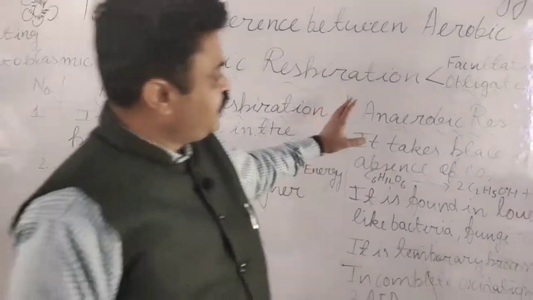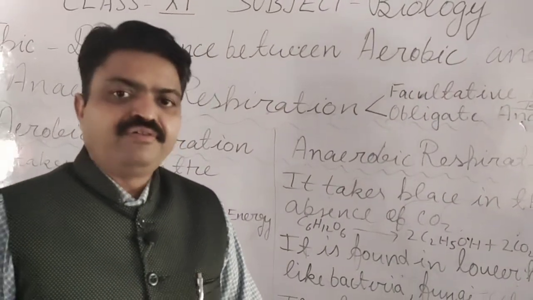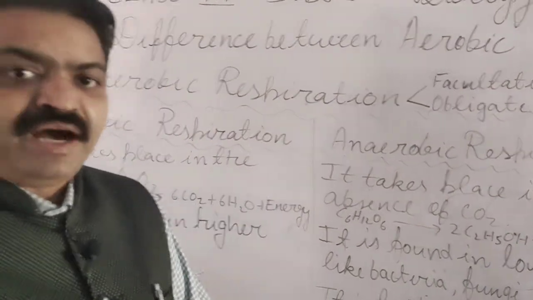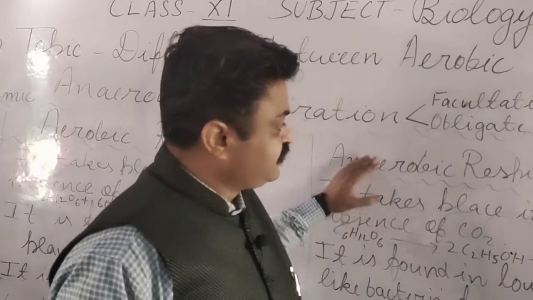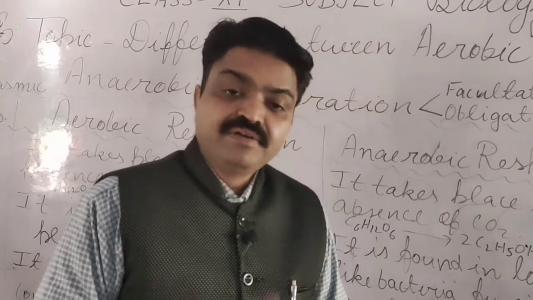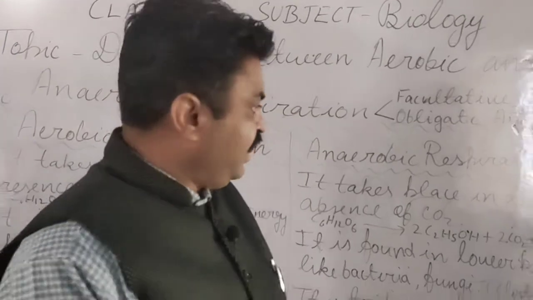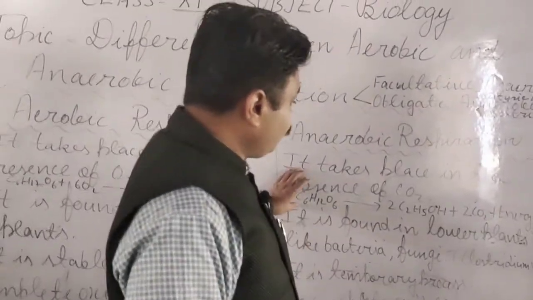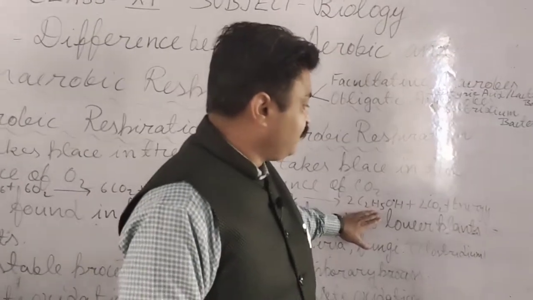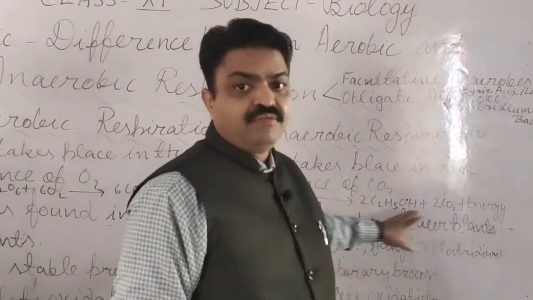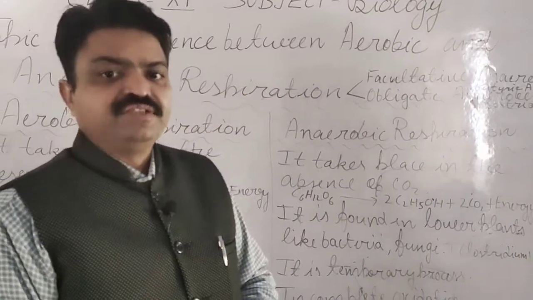Anaerobic respiration is found in the lower plants, and it takes place in the absence of oxygen or air. In this, the glucose is oxidized into ethanol, carbon dioxide, and a small amount of energy is released.